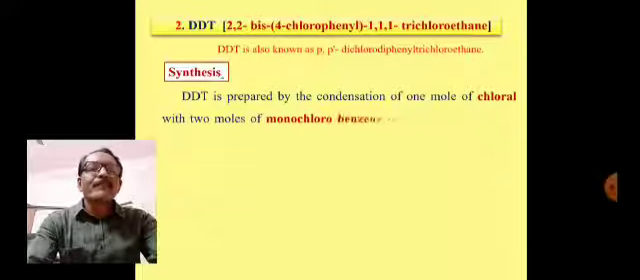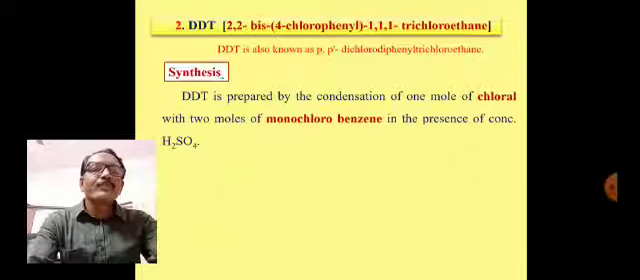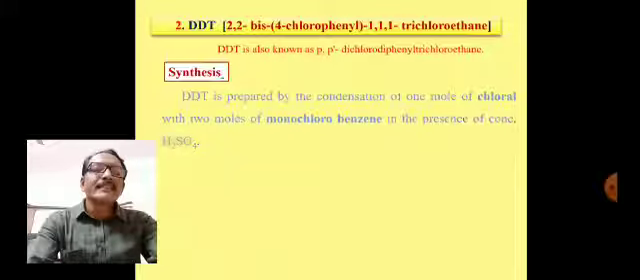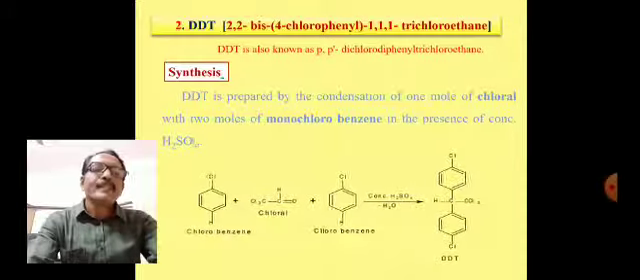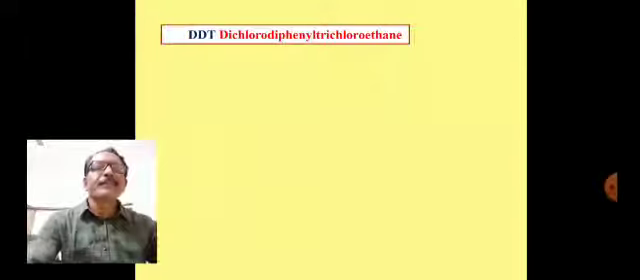DDT is prepared by the condensation of 1 mole of chloral with 2 moles of monochlorobenzene in the presence of concentrated sulfuric acid. That means for the preparation of DDT we require chloral and monochlorobenzene, 2 moles of monochlorobenzene and 1 mole of chloral, which condense to give DDT, dichlorodiphenyl trichloroethane. How it is used, or what are the uses of DDT, that we will see here.